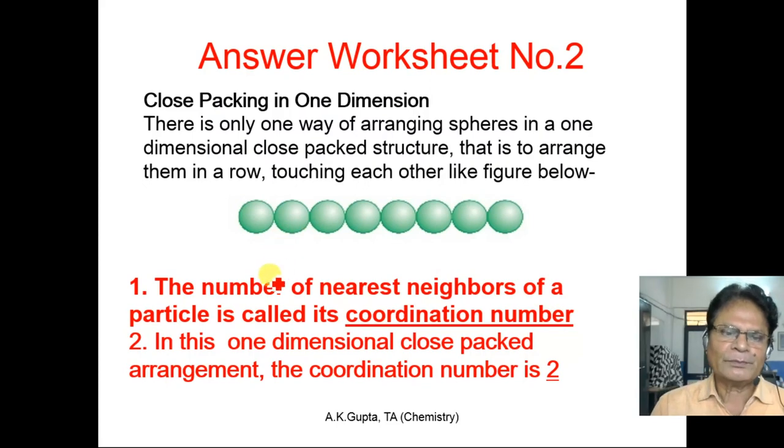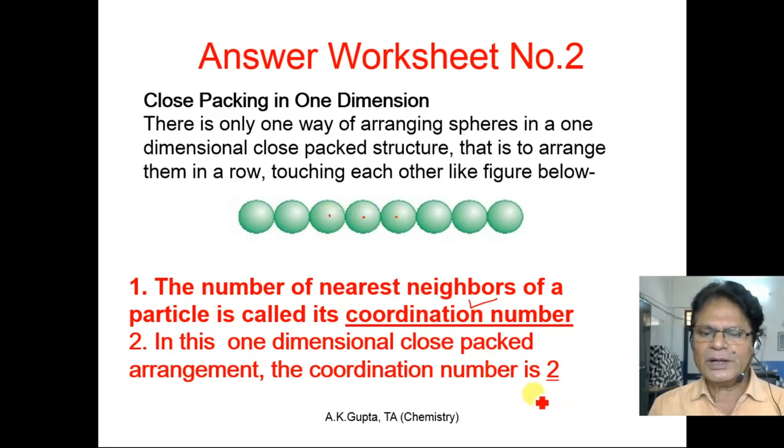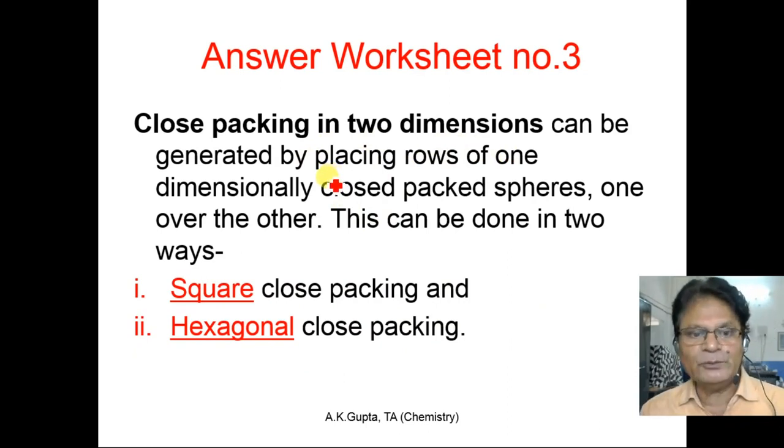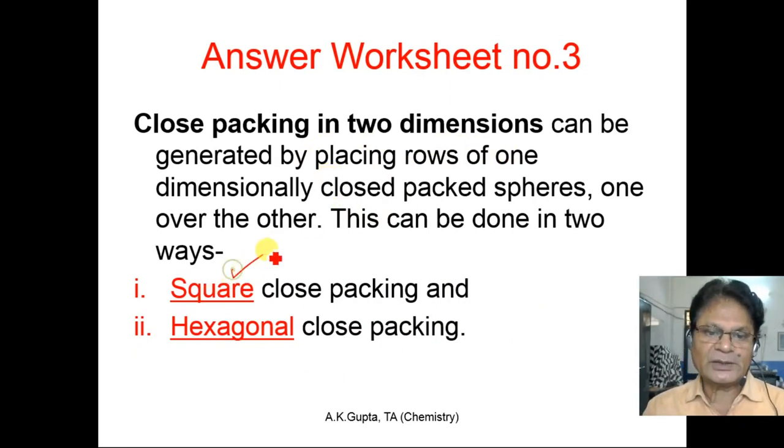Worksheet number 2. In this arrangement, the number of nearest neighbors of a particle is called the coordination number. So one particle is in contact with 2 particles, therefore the coordination number is 2. Worksheet number 3. Close packing in 2 dimensions can be generated by placing rows of 1-dimensionally close packed structure one over the other, and this can be done in 2 ways: square close packing and hexagonal close packing.